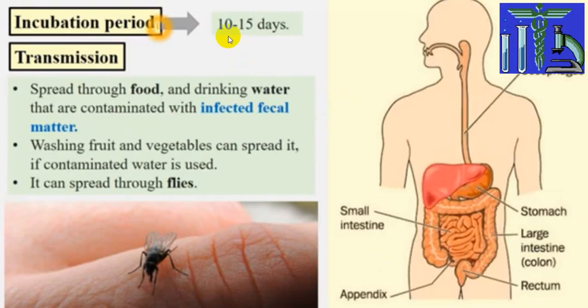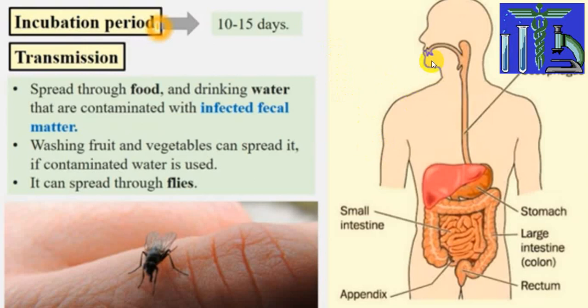Incubation period is from 10 days to 15 days. Transmission is by contaminated food or contaminated drinking water, which is contaminated by infected fecal matter. The most common contaminating material is fecal matter, and that is very commonly due to poor hygienic conditions. Washing fruits and vegetables can spread it if contaminated water is used. Occasionally it can also be spread by flies. That's why we say fingers, fomites, flies, etc. Fecal matter, fluids, food, all those with F.